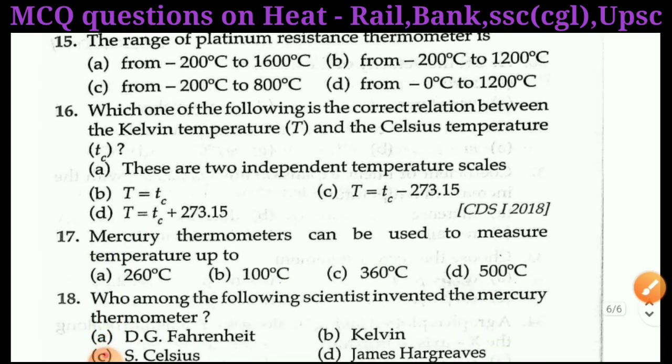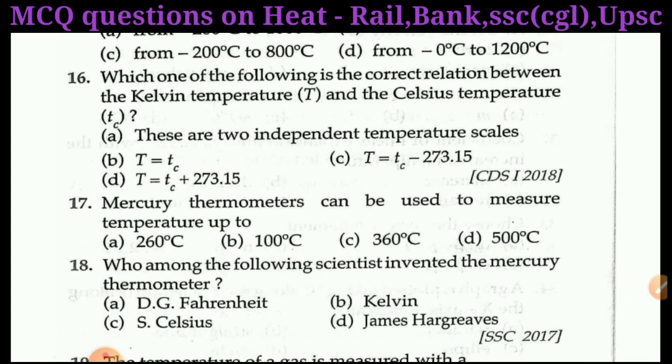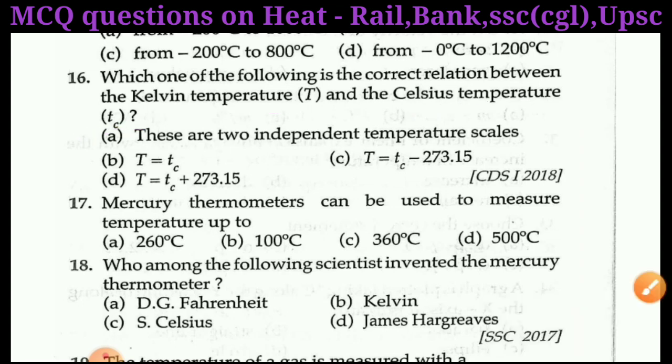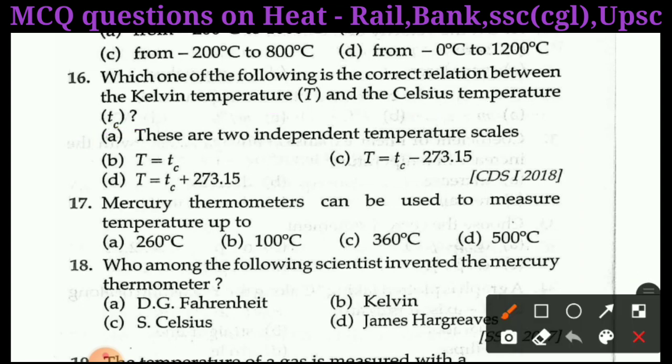Next question is question number 16. Which one of the following is the correct relation between the Kelvin temperature T and Celsius temperature Tc? A, these are two independent temperature scales; B, T is equal to Tc; C, T is equal to Tc minus 273.15; D, T is equal to Tc plus 273.15.